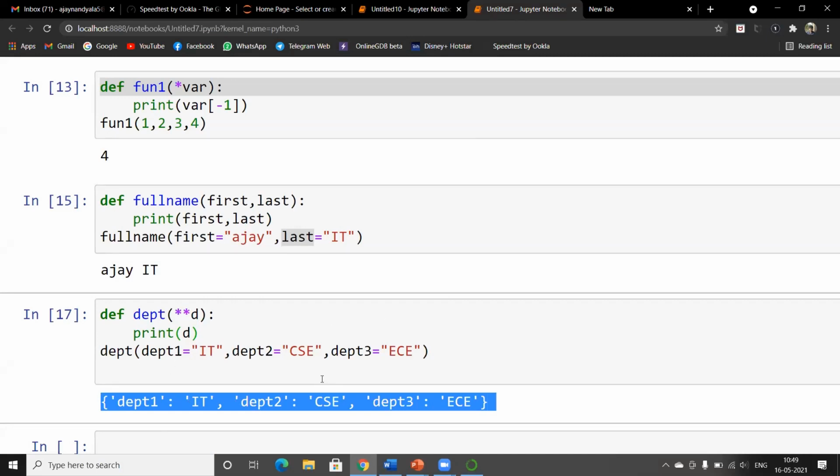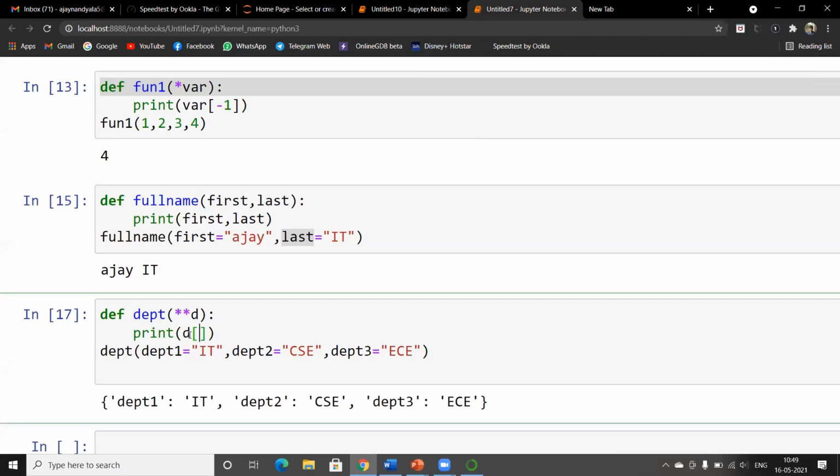If you want to access a particular variable in the dictionary D, we use the key as an argument. As if you want to access the variable of department 1, then we give an argument as DEPT1. Then the value would be IT. Let's check it.